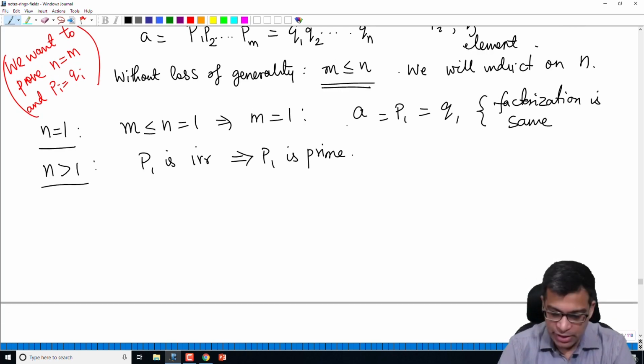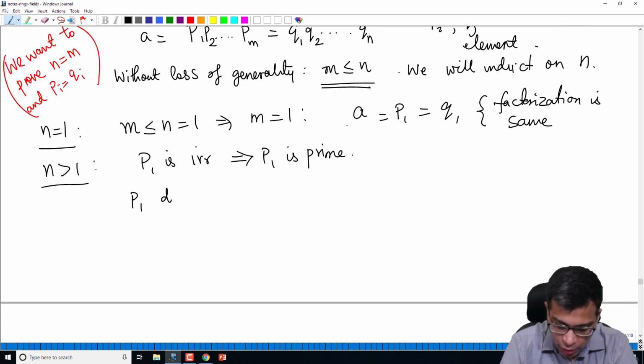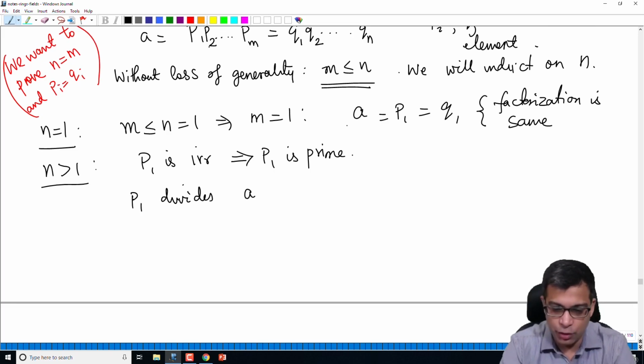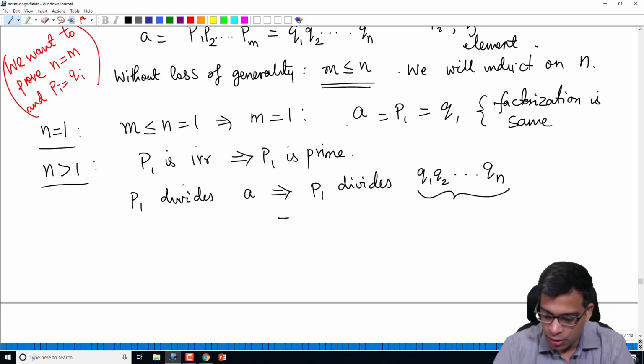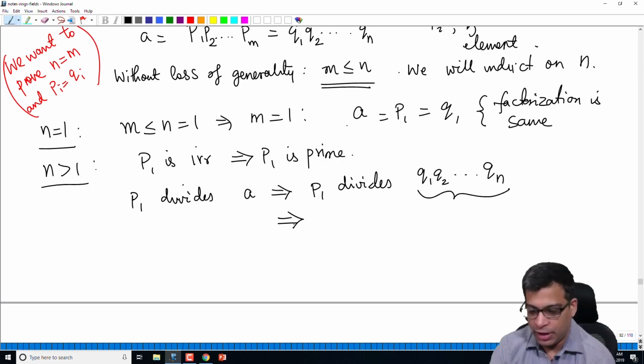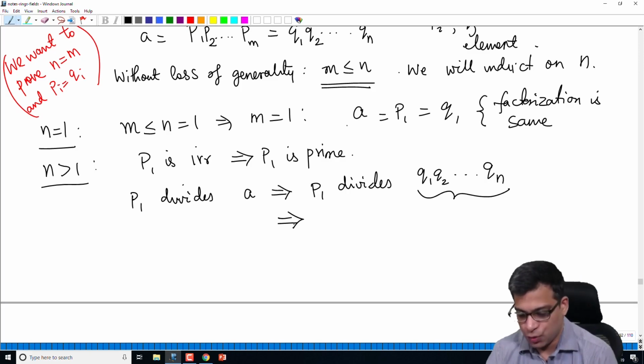Now what we know is that p1 divides a, right? a is equal to p1 times p2 times pm. So p1 divides a implies p1 divides q1 times q2 times q3 all the way up to qn. It divides this product. But a prime element, if it divides a product, divides one of the factors.